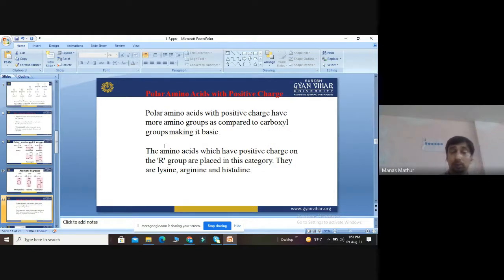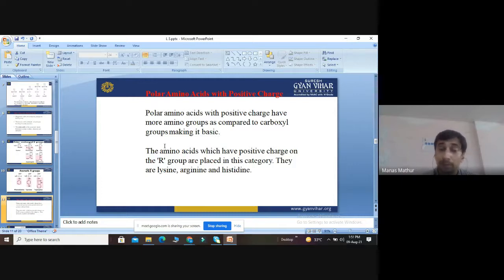Then we discuss those amino acids which are dissolved in water and whose net charge is positive. Their overall charge is positive. So polar amino acids with positive charge have more amino groups as compared to carboxyl groups, obviously, because the NH2 group has a positive charge and the acidic group has a negative charge. So if the NH2 group is more in quantity, the overall charge will be positive. So these amino acids have more amine groups as compared to carboxyl groups.